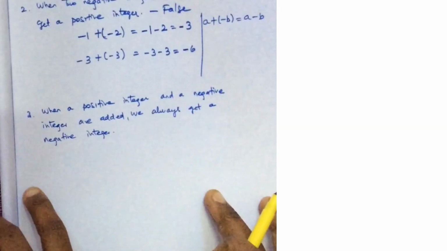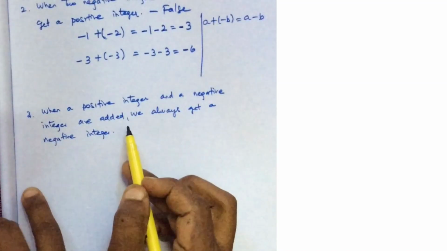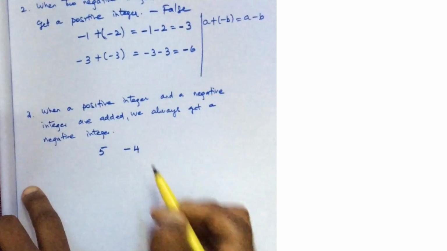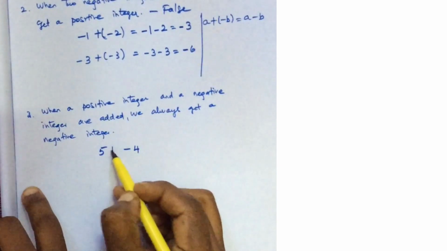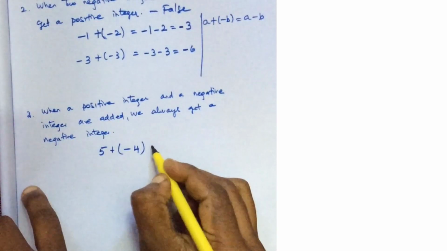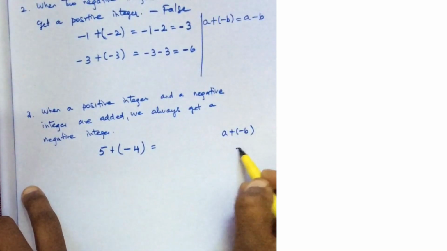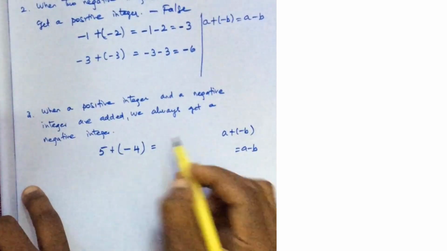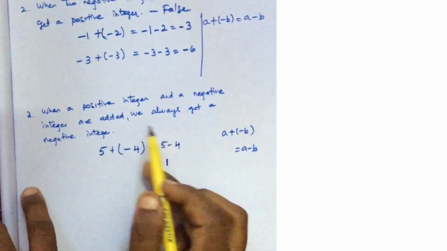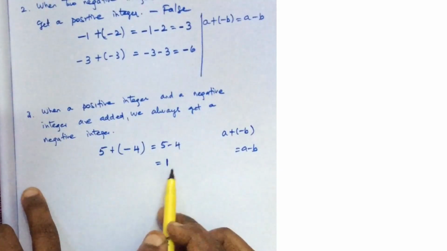The last is, when a positive integer and a negative integer are added. Let me take a positive integer and a negative integer. 5 plus of minus 4 is the same as a plus of minus b, that is a minus b. This is 5 minus 4, which is equal to 1. Here you are getting a positive integer.